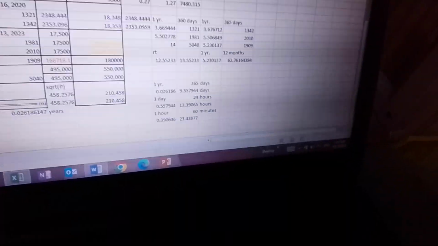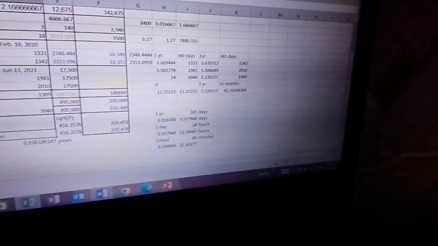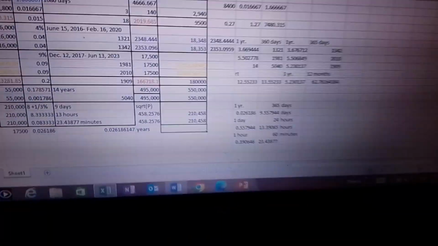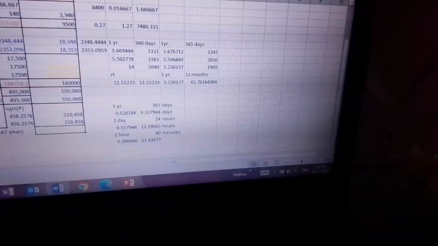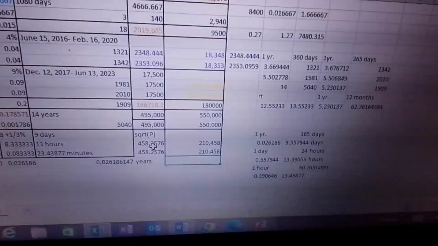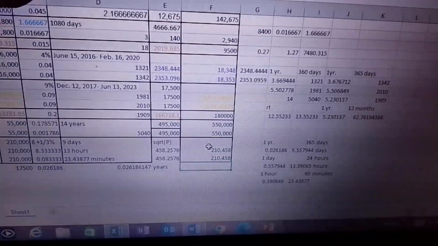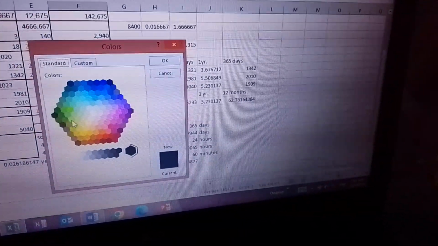So now let's put the answer. And the answer is 23.43877 minutes. And that's it. And now we solve for the answer. So the answer to number 10 in exact interest is this. Our exact amount should be, remember we take the square root of our principal, we get 458 pesos and 0.25. And our amount should be 210,458.76. But that's a number, we want it in decimal.